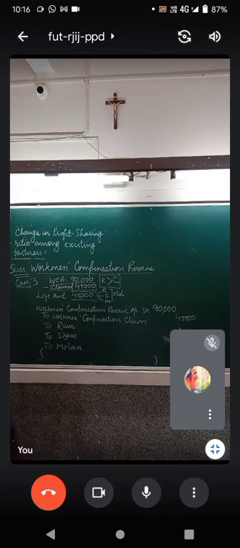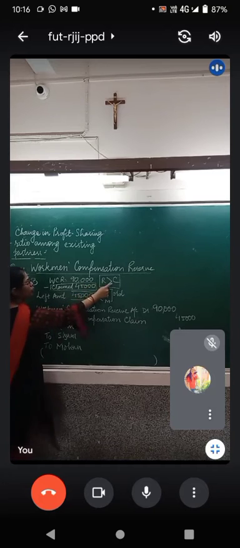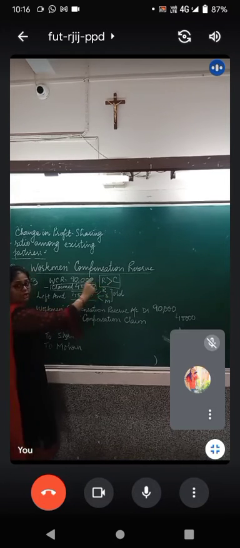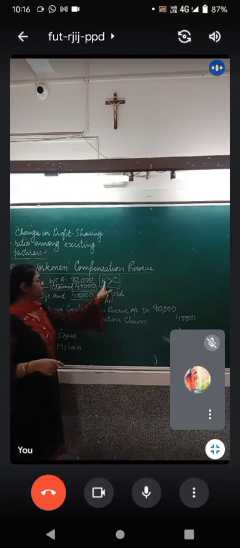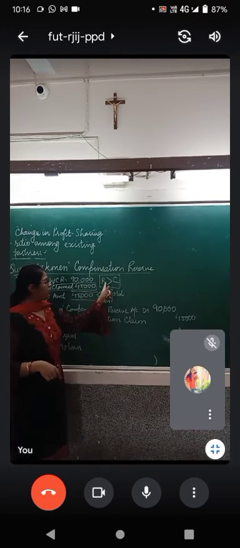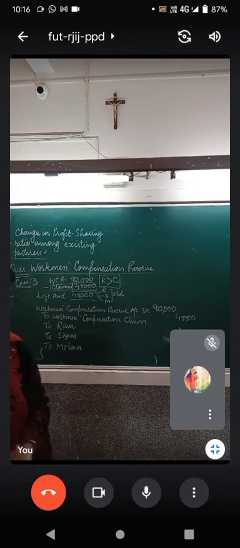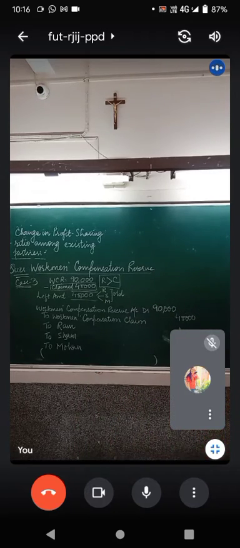Got it, children? Case 3 understood? This is very important to know. On this basis your journal entry will change: whether the reserve is bigger than the claim or the claim is bigger than the reserve. So it's better to write this. Copy down case 3, then we'll move to case 4.